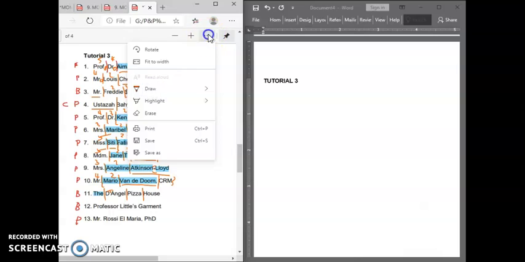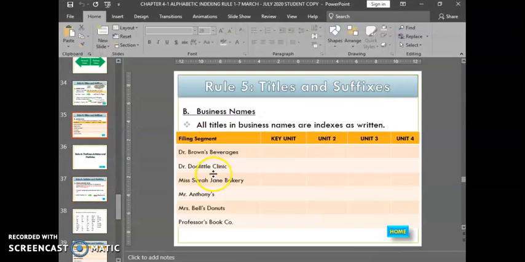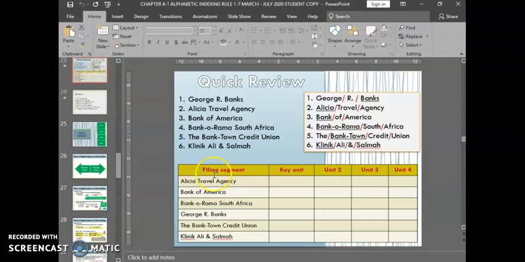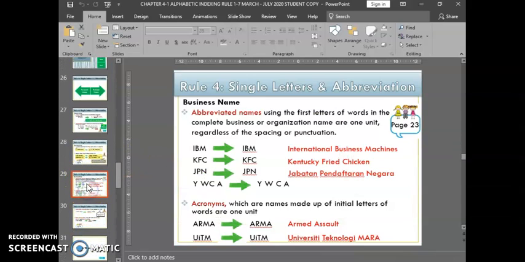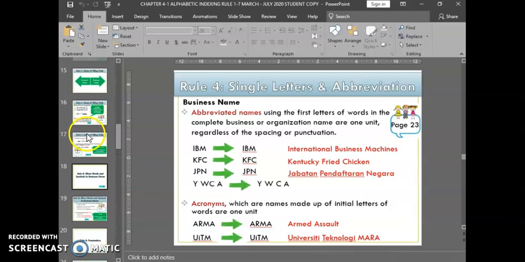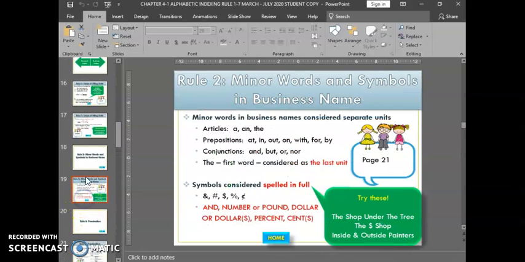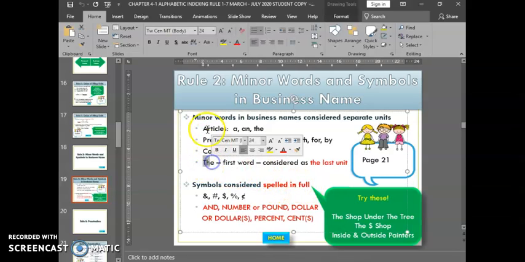If you look back at the rules, rule number 2, if I'm not mistaken. Yes, rule number 2 stated that minor words and symbols in the business name, the minor words you will consider as separate units. For symbols, you need to consider them spelled in full. There are minor words like "the", which is one of the articles.